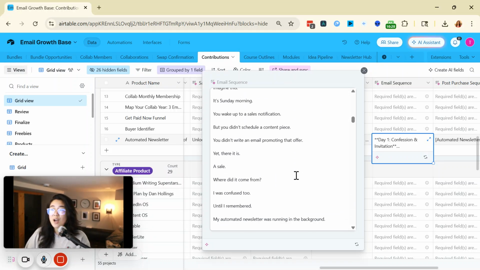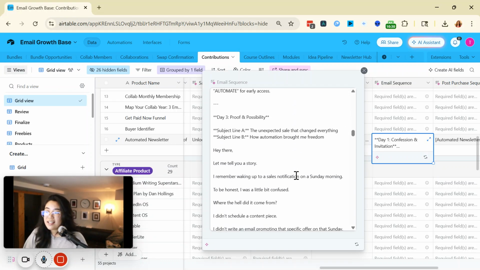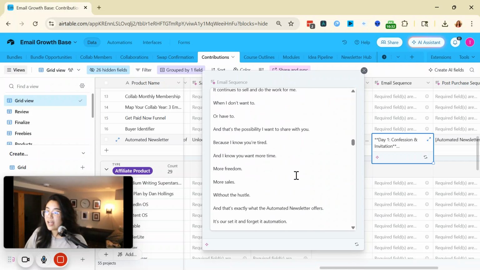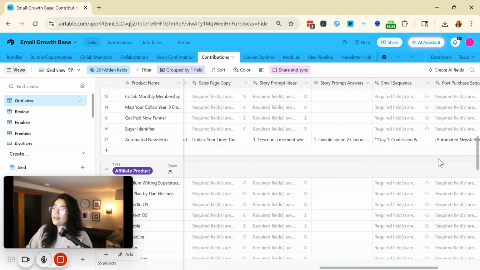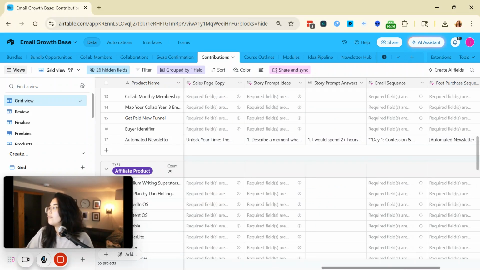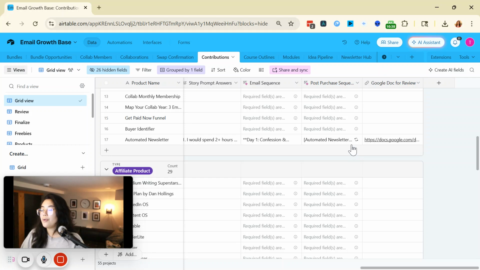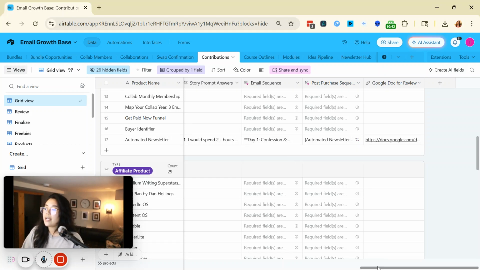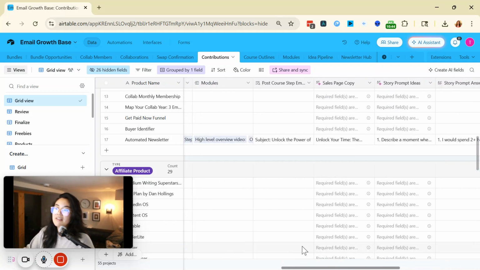And the emails are pretty damn good. All I have to do is maybe just proof, edit, see how I see fit, but it pretty much has it all there for me. Same thing that we have with the post-purchase email sequence. Like I mentioned, I don't want to have 10-plus emails. I'm good with a 7-day email sequence.